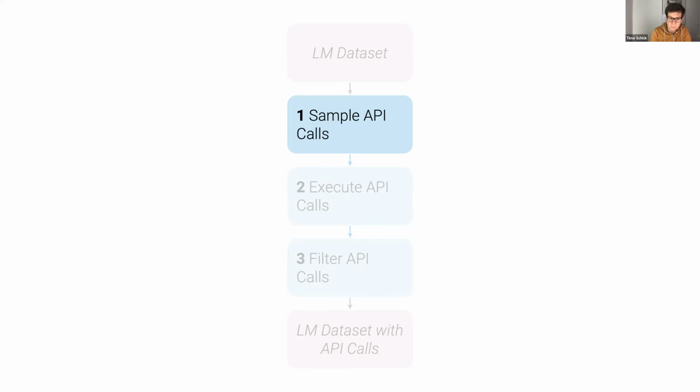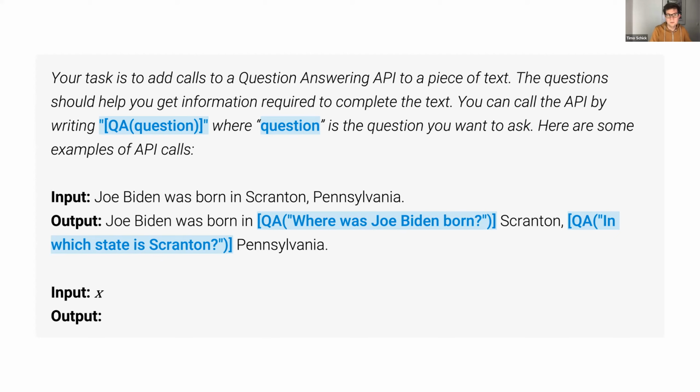So to give an example for this question answering API that I just showed, we would use a prompt that looks a bit like this one here. We would tell the model, your task is to add calls to a question answering API to a piece of text. The questions should help you get information required to complete the text. You can call the API by writing QA(question), where question is the question you want to ask.